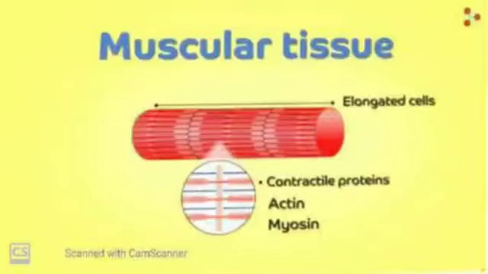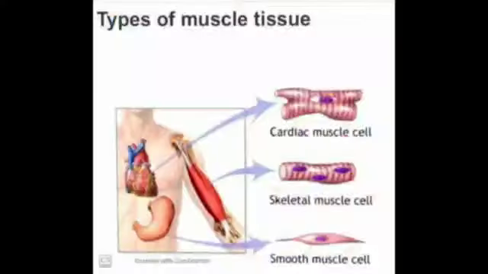No. According to the structure, function and nature of the muscles, the muscle cells are of three types. The muscles are of three types: the striated muscles, then smooth muscles, and number three are the cardiac muscles.